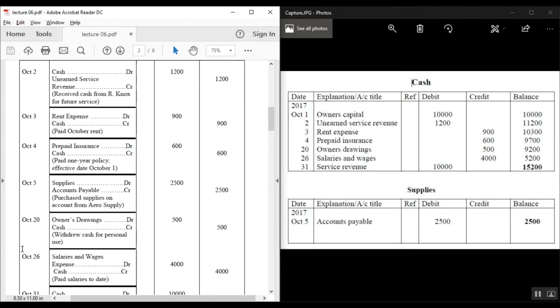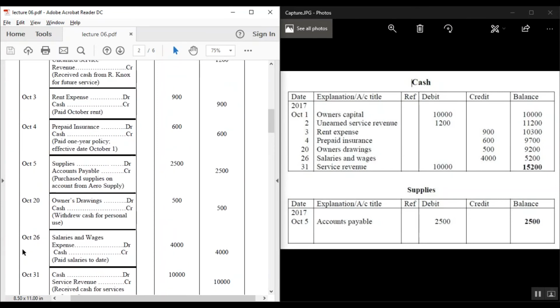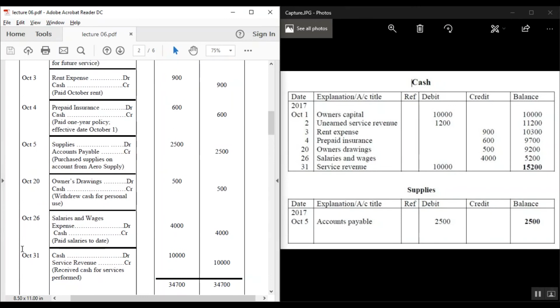And the next is October 26, where the opposite account title is salaries and wages, and we will take it in the credit part. And the last one is October 31, and the opposite account title is service revenue, and we will take it in the debit part. And that's all about my part.